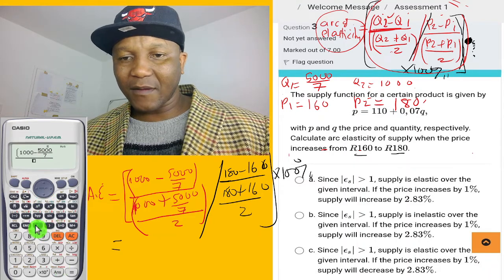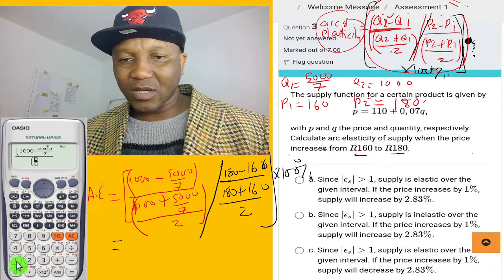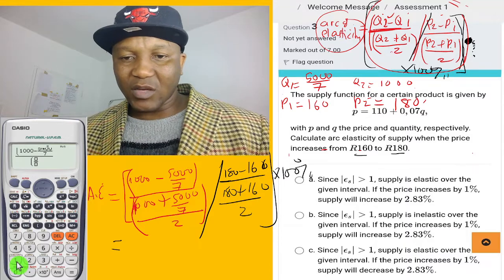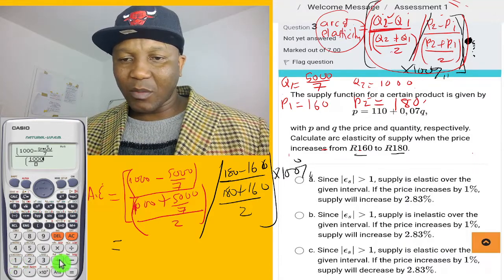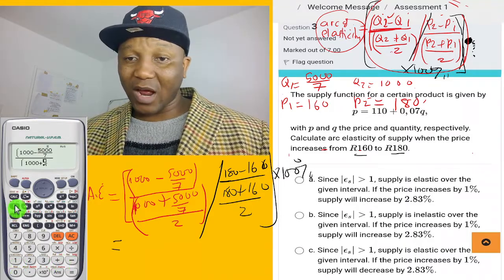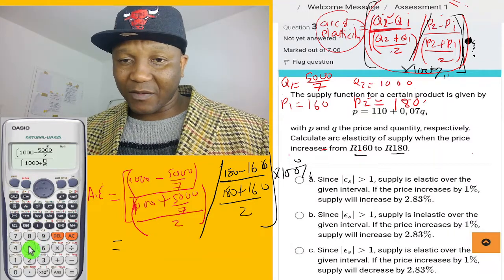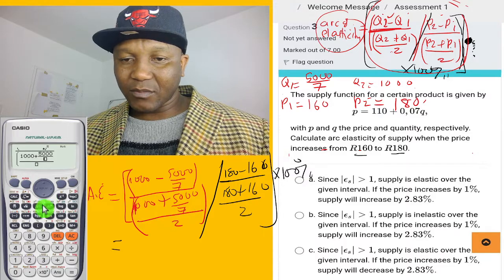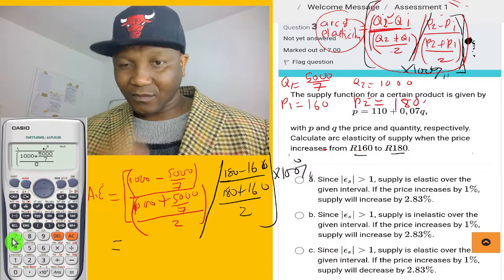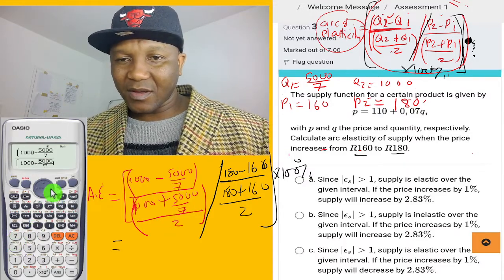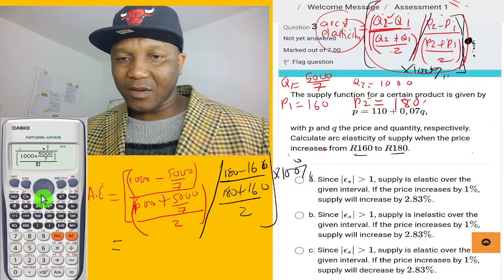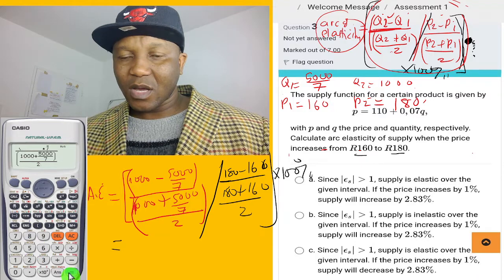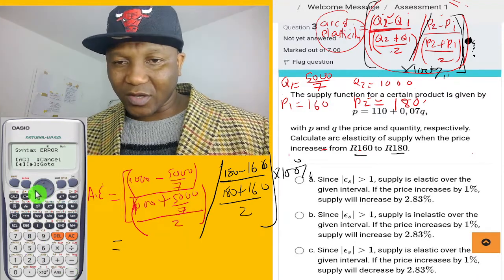Okay, bracket fraction, the top one is 1000 1 2 3, and then we plus now, right? Remember that? 5000 1 2 3, you go to the bottom and say 7, you close the bracket, and you divide by 2, and this is going to give us, oh, where did I make a mistake? Let's see.